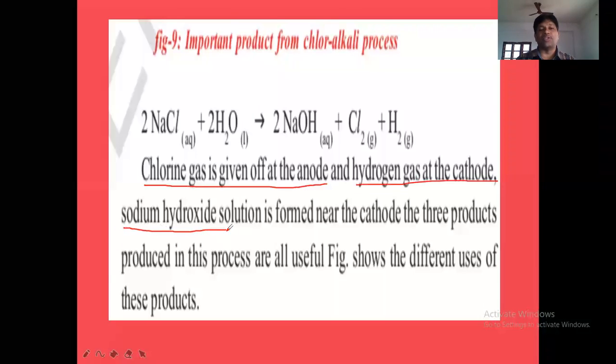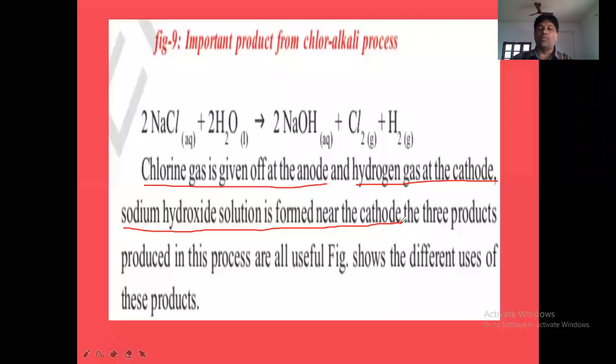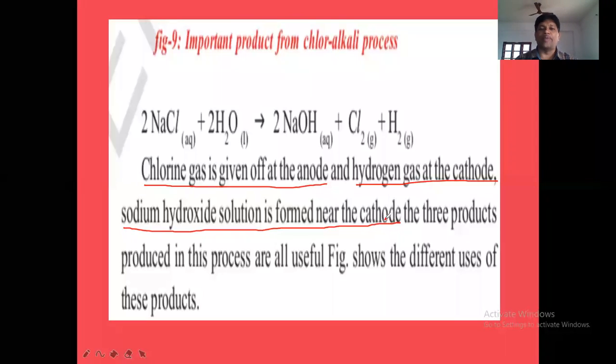Sodium hydroxide solution is formed near the cathode. Why? Na plus ions, being cations, will come to the cathode only and will not go to the anode, so all the Na plus ions are near the cathode. But OH minus from water will be everywhere, near the cathode and near the anode. Therefore, near the cathode, the Na plus and OH minus combine to form NaOH.